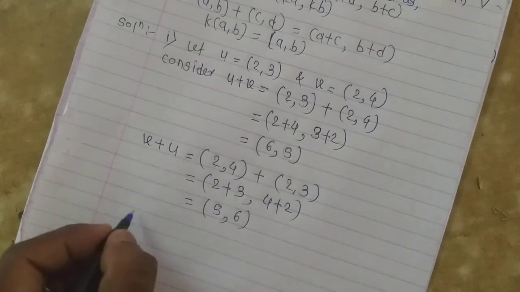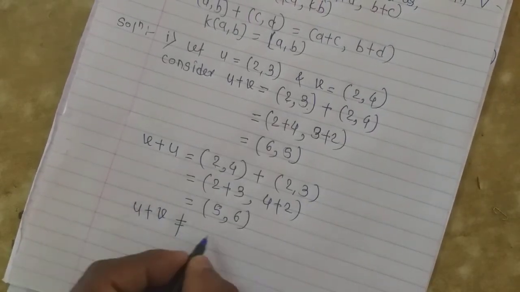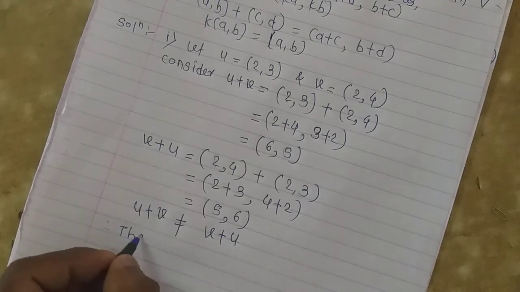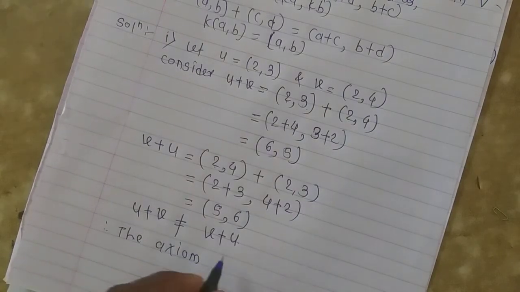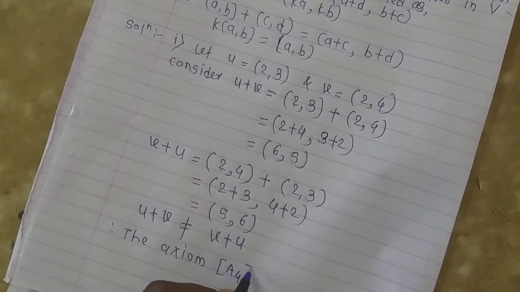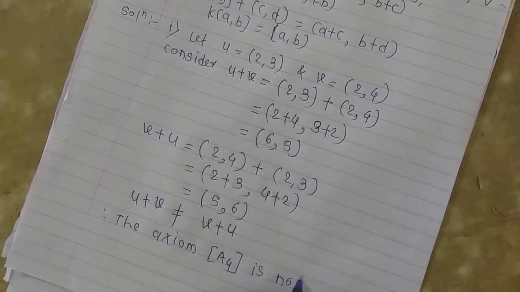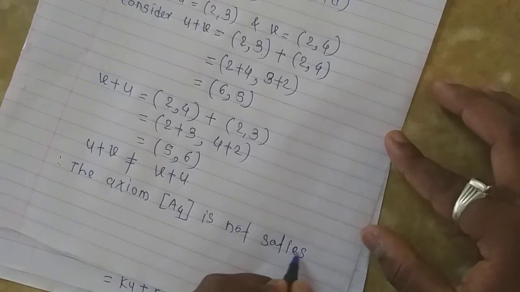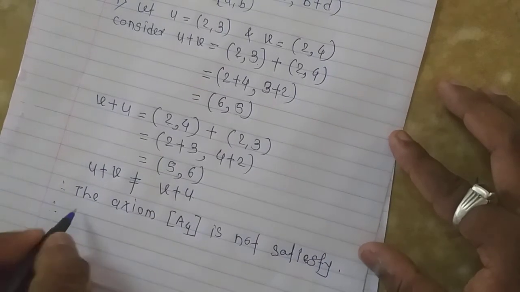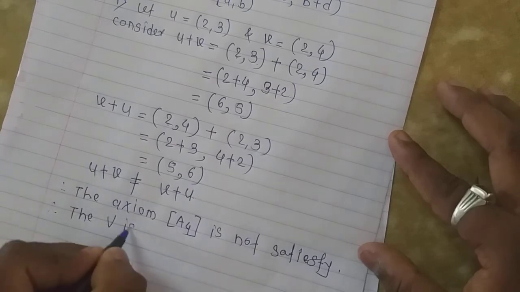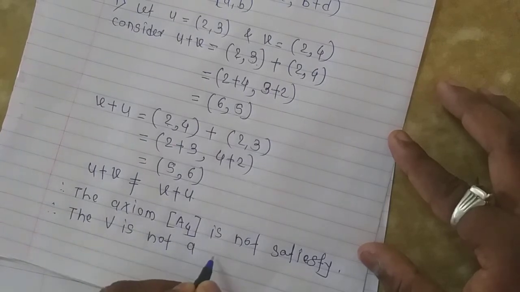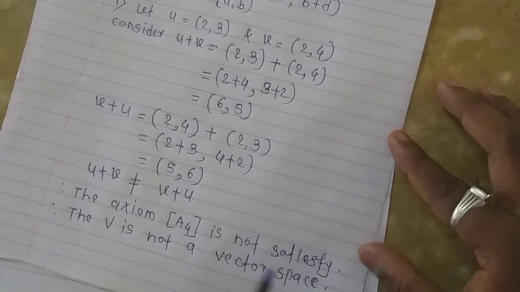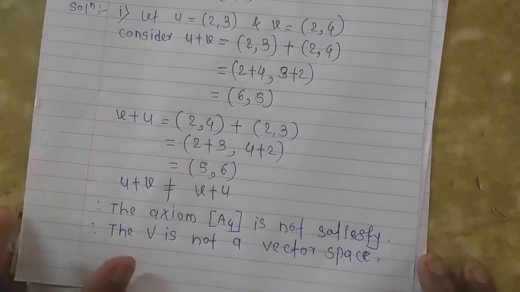This means that u + v is not equal to v + u, and therefore axiom A4 is not satisfied, and therefore V is not a vector space.